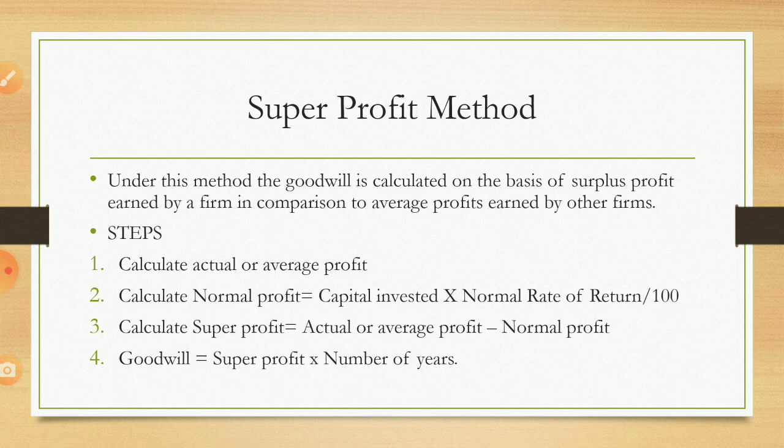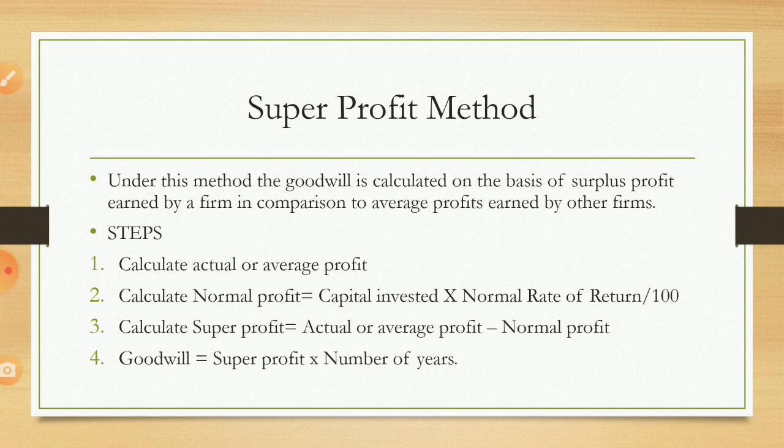Okay. Now goodwill, how to calculate? Super profit into number of years purchase. So these 4 steps we have to do for the calculation of goodwill. I hope you understood. First actual or average profit, then normal profit, then take the difference between actual and normal profit. That amount is called what? Super profit. Then super profit into number of years purchase is the value of goodwill.